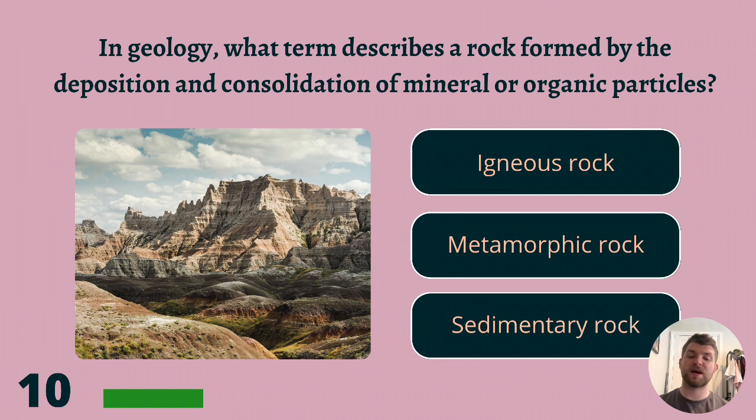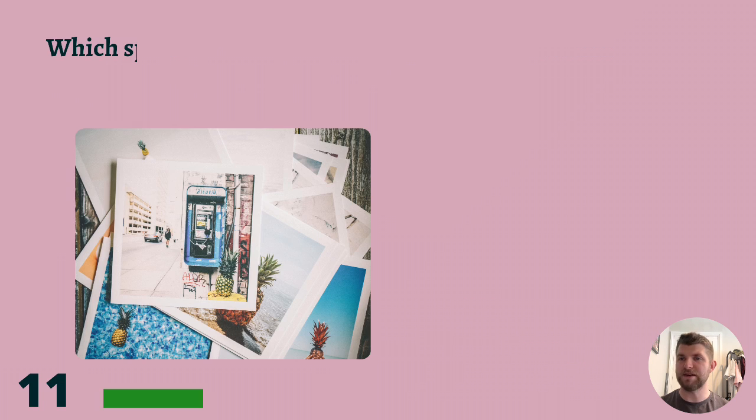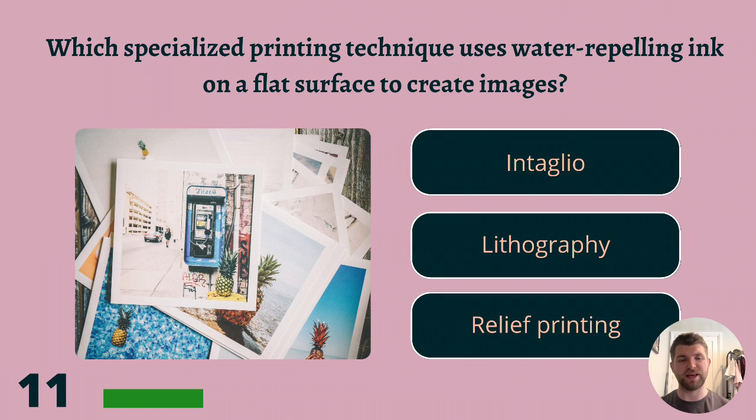Question 10. In geology, what term describes a rock formed by the deposition and consolidation of mineral or organic particles? Igneous, metamorphic, or sedimentary rock? The answer is sedimentary. Some of these questions are quite wordy. If you have no idea on the answer, it's always worth having a guess.